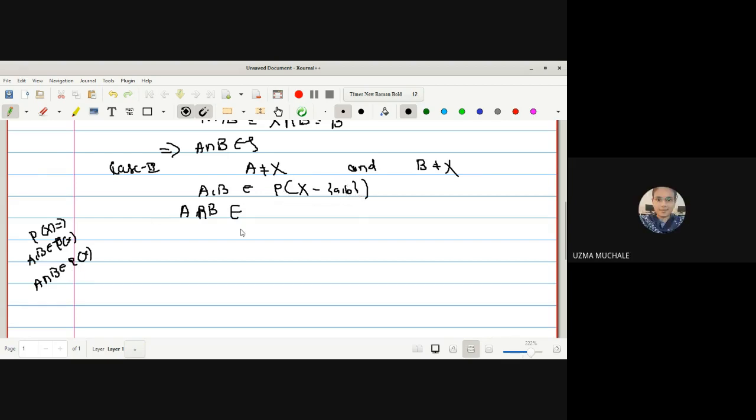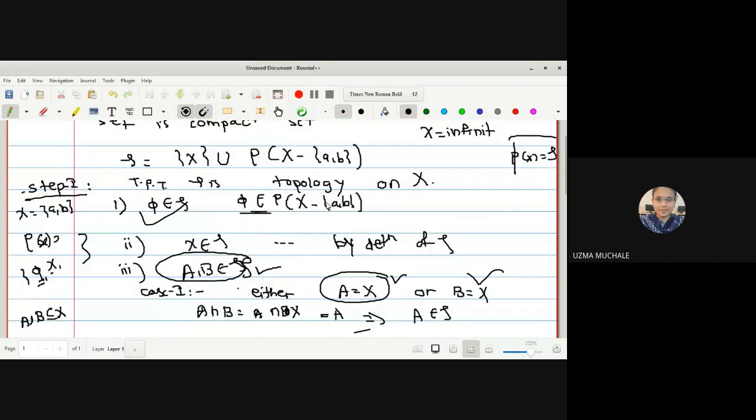In that case also, whether the intersection will be a member of power set of X minus AB. Yes, ma'am. Instead of selecting capital X itself, we have selected capital X minus AB. So in both the cases, we can say that A intersection B will belong to tau, because if it is belonging to our power set of X minus AB, it ensures that it is a member of your topology tau.